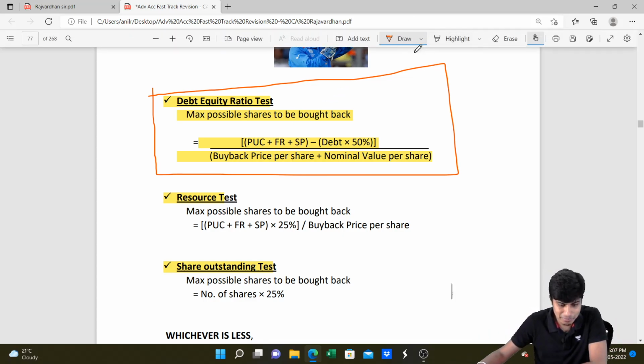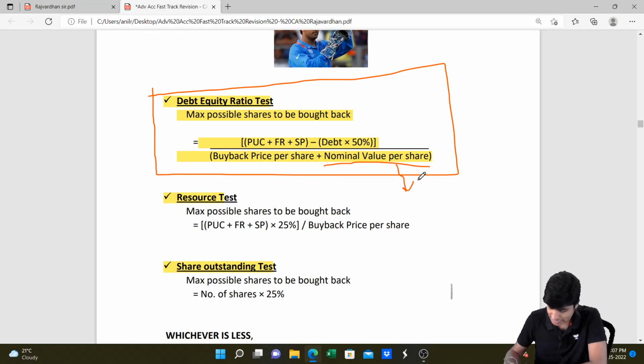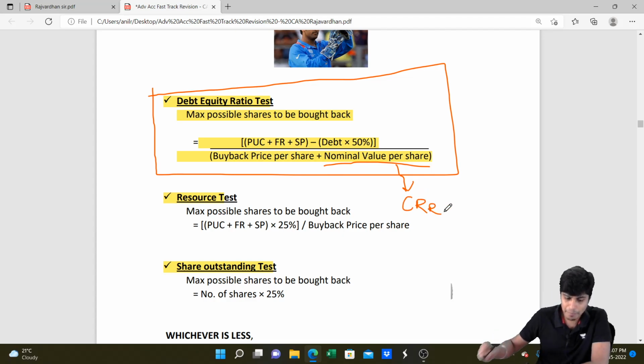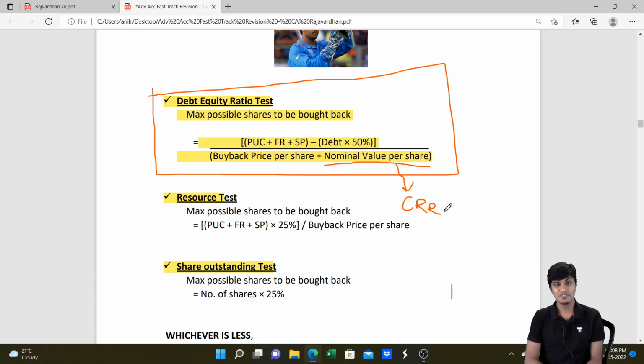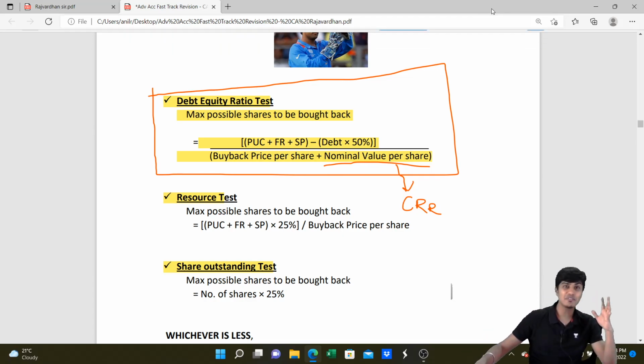Now here comes the interesting part. You can ask me, sir, why are you adding back the nominal value part? Because this is for creation of CRR, capital redemption reserve. This is something that people usually miss out on. Why? Whenever you buy back shares, you create CRR, isn't it? When you create CRR, free reserves will decrease, my friend. And here in the PUC plus free reserves formula, free reserves will decrease because of CRR. So that's a complication that people usually get confused with when they do the equation.